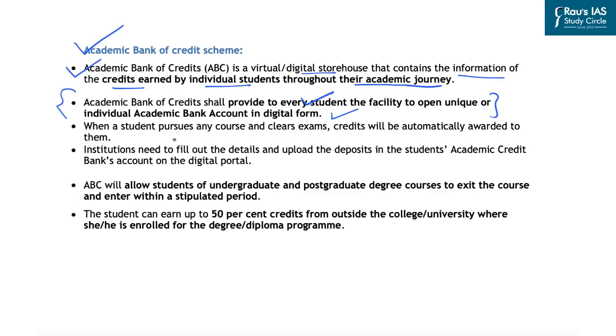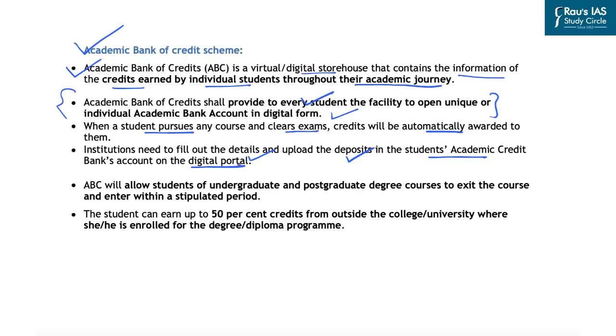An important aspect of this ABC scheme is that when a student pursues any course or clears exams, credits will be automatically awarded to them in this ABC bank. Institutions need to fill out the details and upload the deposits in the student's academic credit bank accounts on this digital platform. So whatever credits the student earns in a particular course will be entered into the student's ABC account.